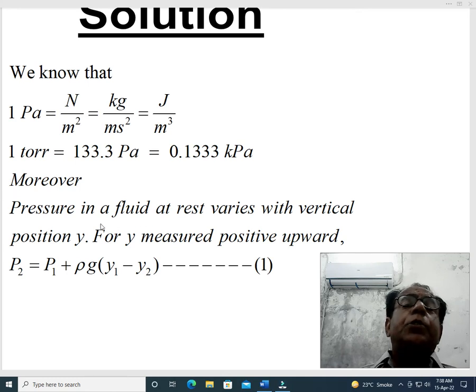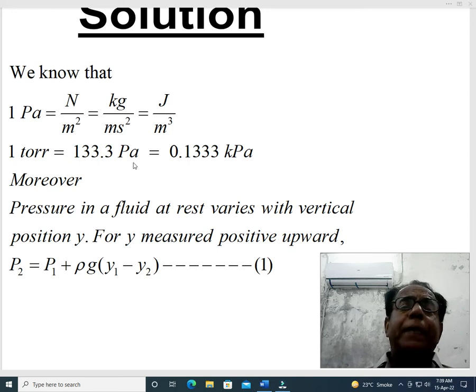So when 133.3 Pascal is equal to 1 torr, then definitely 1 Pascal will be equal to 1 divided by 133.3 torr.